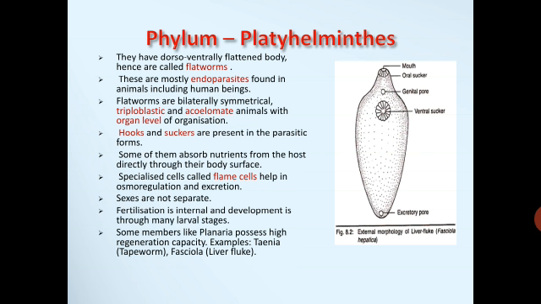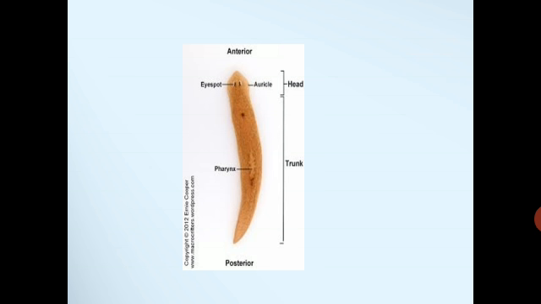They are mostly endoparasites, bilaterally symmetrical, triploblastic, acoelomate with organ level of organization. They have hooks and suckers, and a very important character, they have flame cells. So please remember the particular characters of each phylum, which may be asked for 1 mark, and the entire characters will be asked for 5 marks with examples. This is again an example, that is Planaria, for the phylum Platyhelminthes.